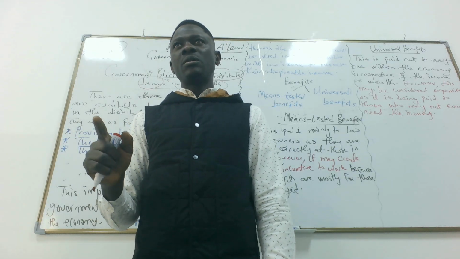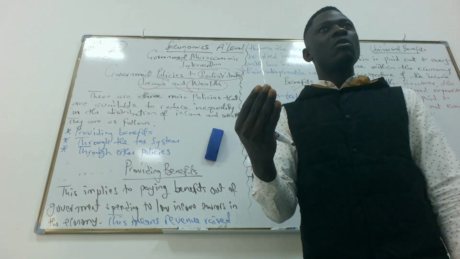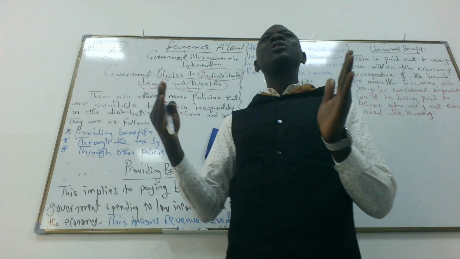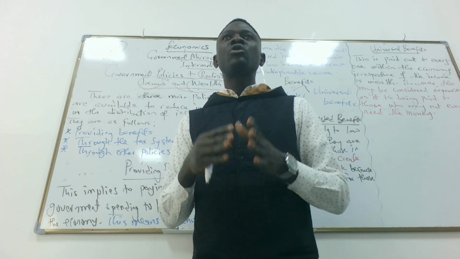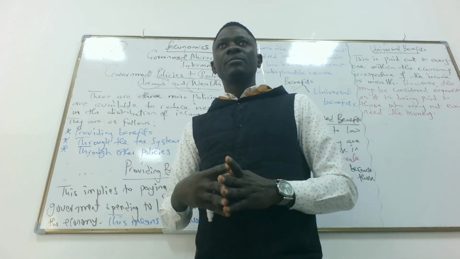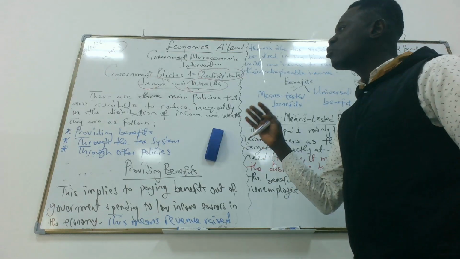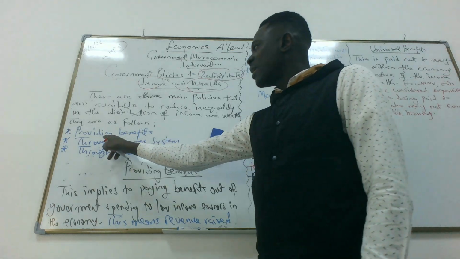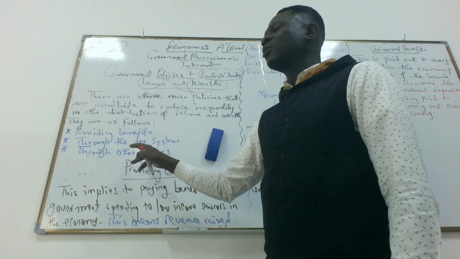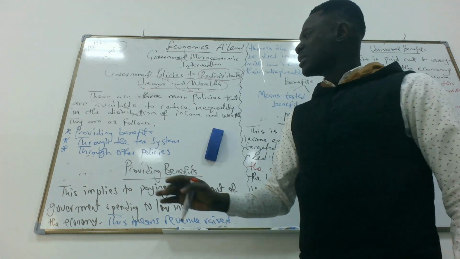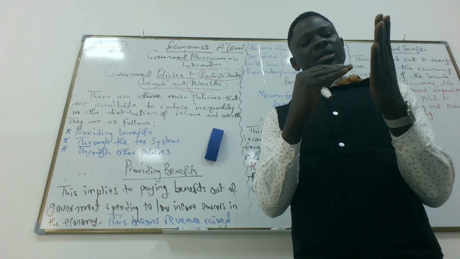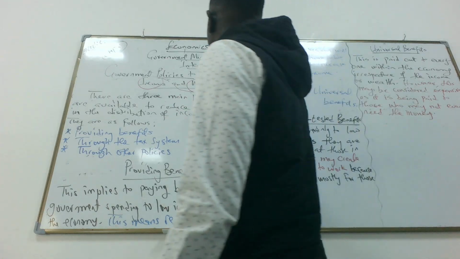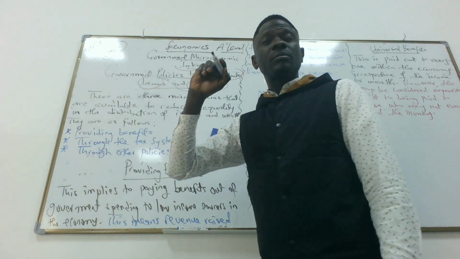Do you get my point or not? There's redistribution of income and wealth because the gap between the rich and the poor is so wide. So government wants to reduce it. To do that, government has to come up with a policy. Part of the policies government will come up with are providing benefits through the tax system and other policies. So we're going to start with providing benefits. Get the point here, there's government intervention. That's the topic. Government intervention.